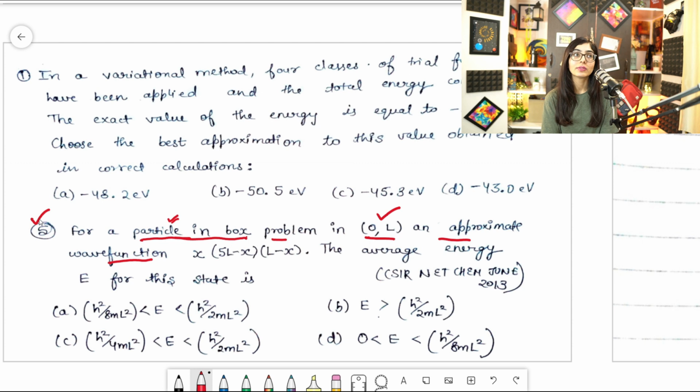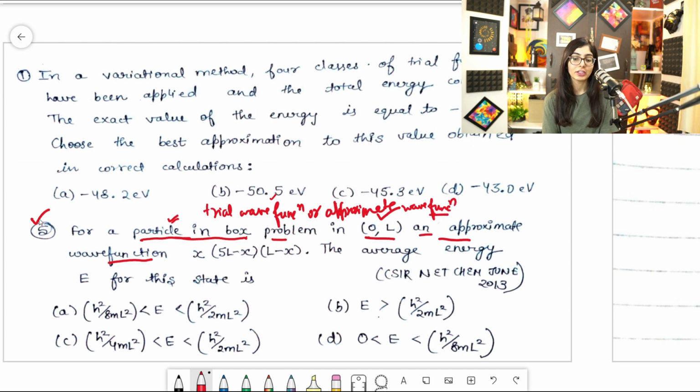So in the earlier video where I was talking about the theory of the variational principle, I just told you this thing also, that approximate, someone can say trial wave function, right? Someone can say that we are taking a trial wave function or approximate wave function. Clear? People who are new here, please guys, it's my request to go and see those two videos, where in one video I've talked about the basic theory, and in the second video I have talked about one question for practice. So you can call it trial wave function or approximate wave function.